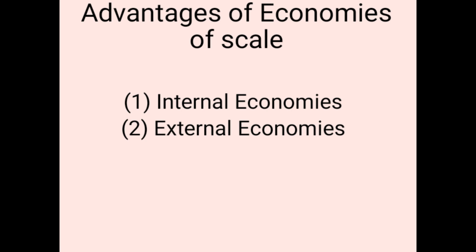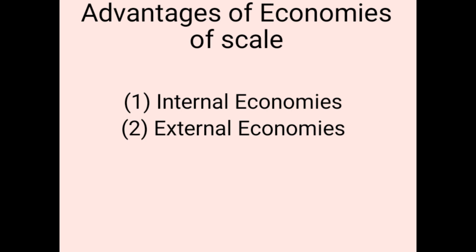It is now not only related to one firm, but to all the firms. They are called external economies. Such advantage can be availed due to the development of industries. That is the reason why they are called advantages of development of industries.